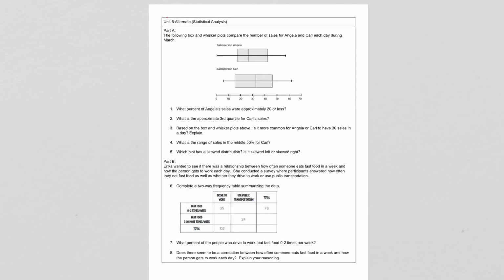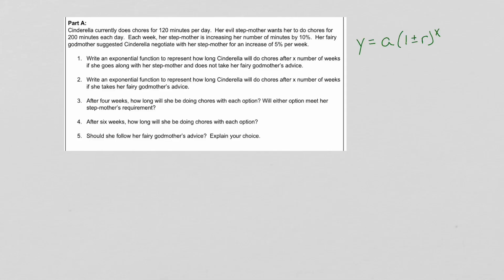And then the same for the questions for Unit 6. Part A and Part B make up one problem. So you're going to need to choose 2 of those to do on the Performance Final. And these problems on the review are very similar to the ones that you're actually going to see on the Performance Final. So I'm going to go through each individual part, but remember that you have to do Part A and Part B of the problem that you choose.